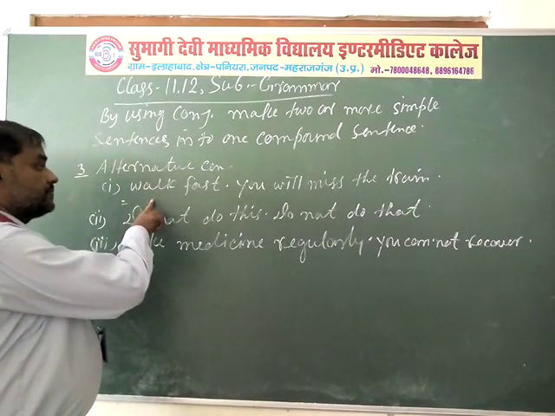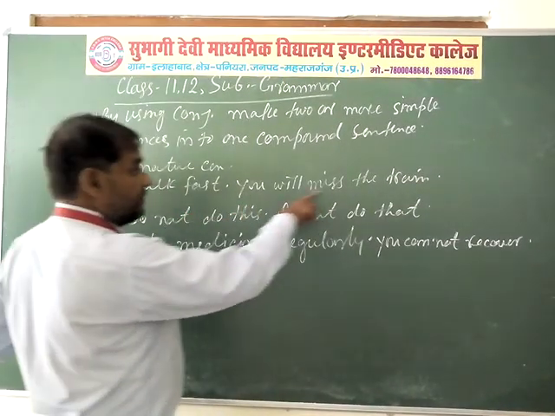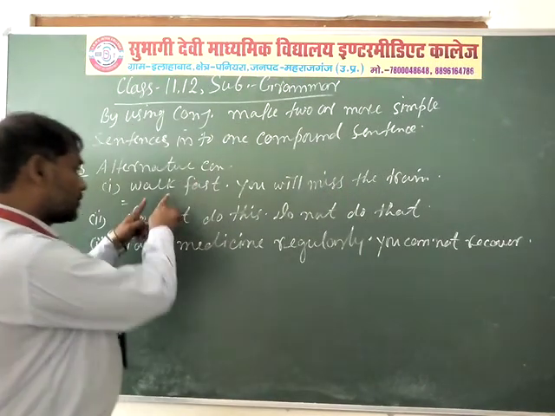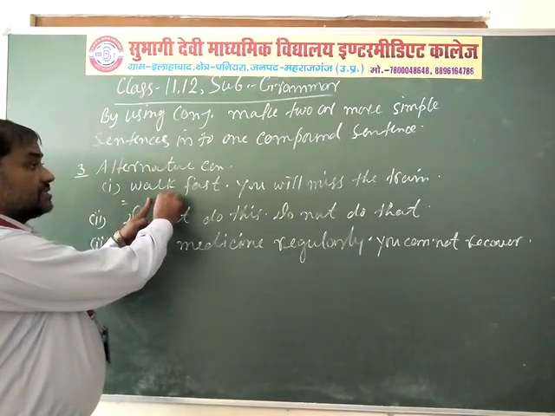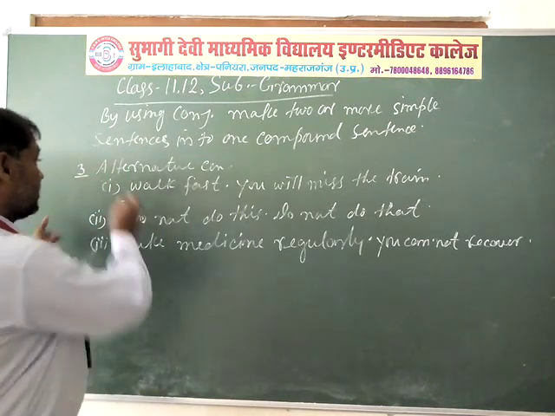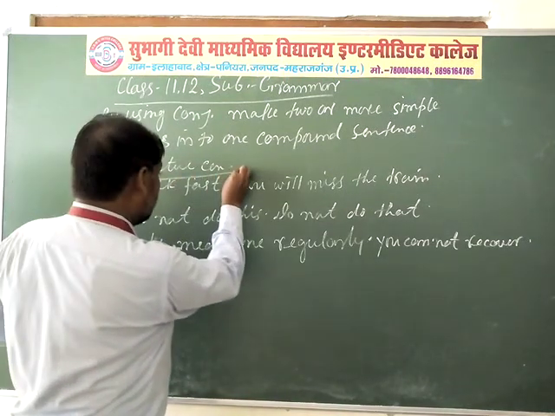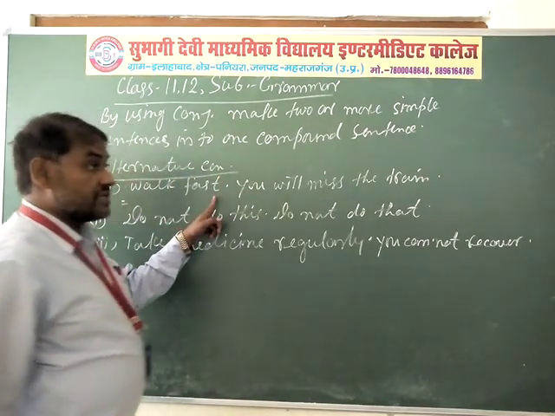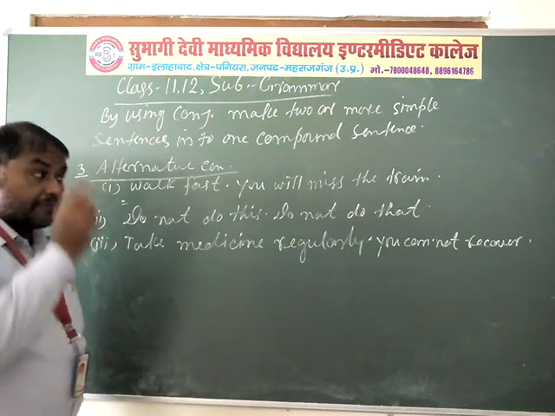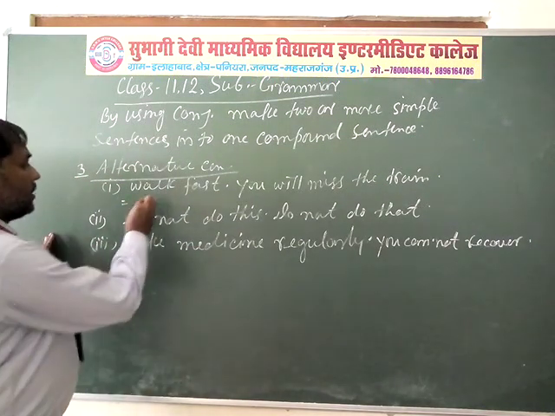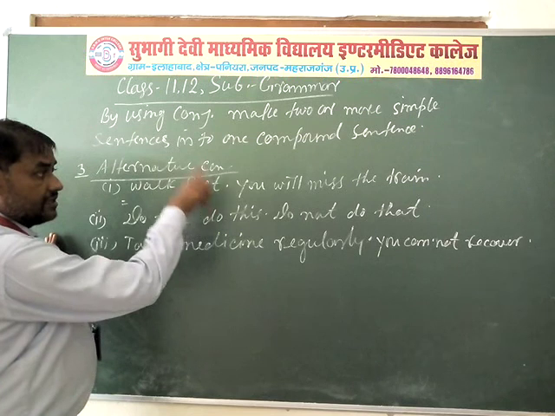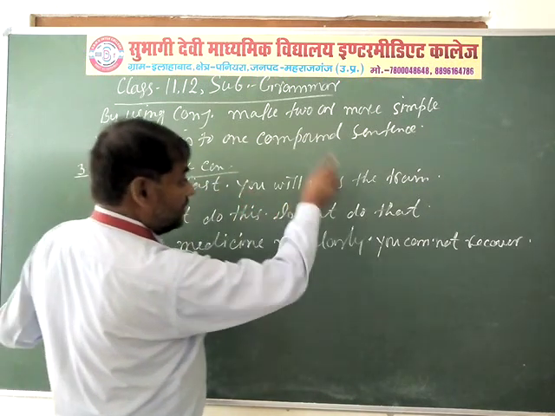First example: walk fast, you will miss the train. Here are two simple sentences, and by the use of alternative conjunction, you have to join these two simple sentences into one compound sentence. Walk fast, first sentence, and the second sentence, you will miss the train.